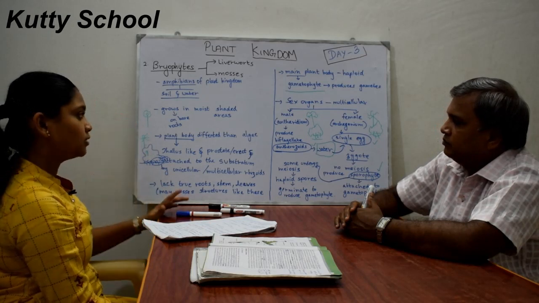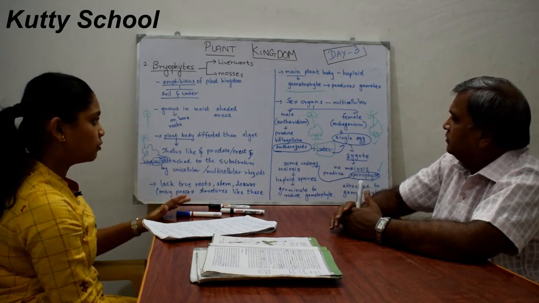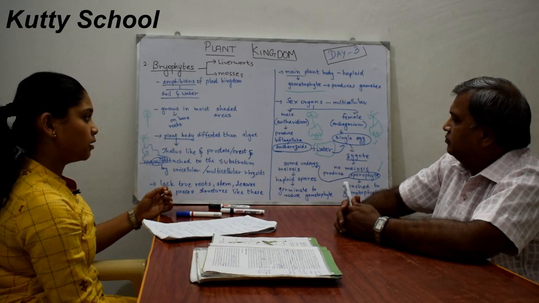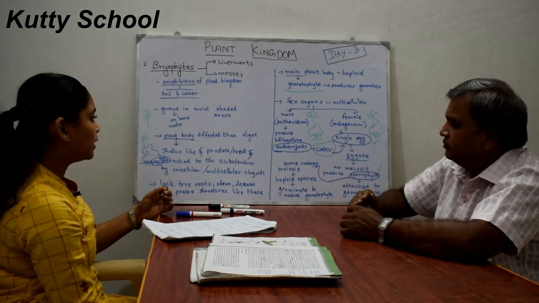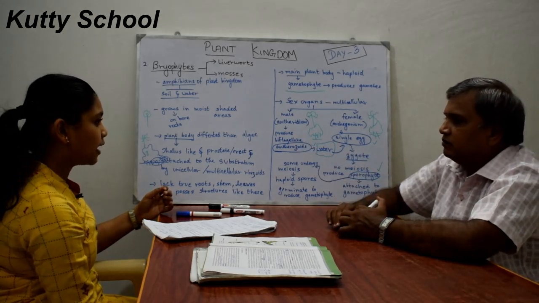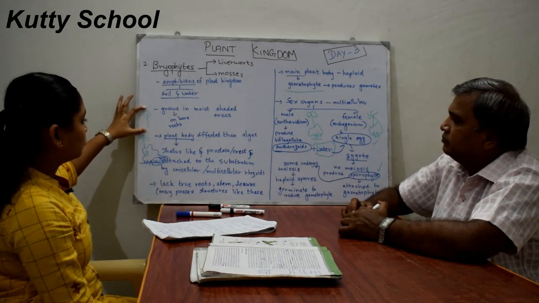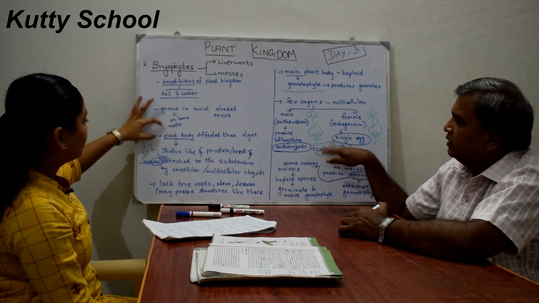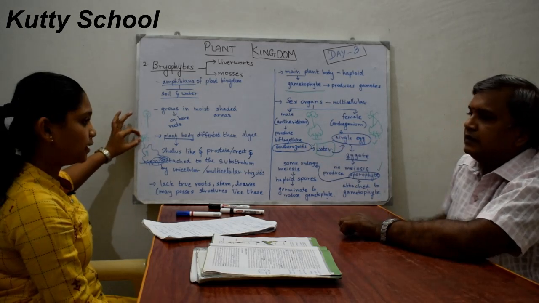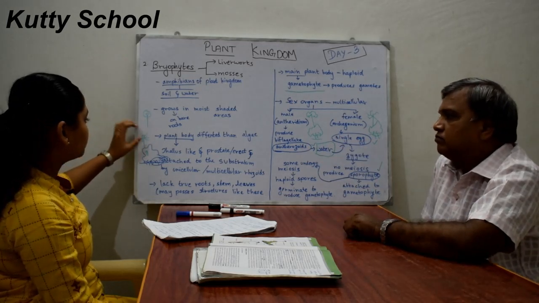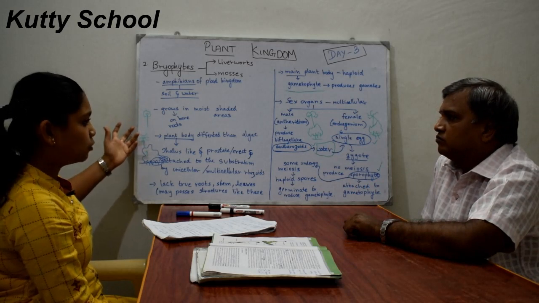Male is known as antheridium, female is known as archegonium. The archegonium has a single egg, and the antheridium has biflagellate antherozoids. These need water to transport themselves and come in contact with the single egg, forming a zygote.